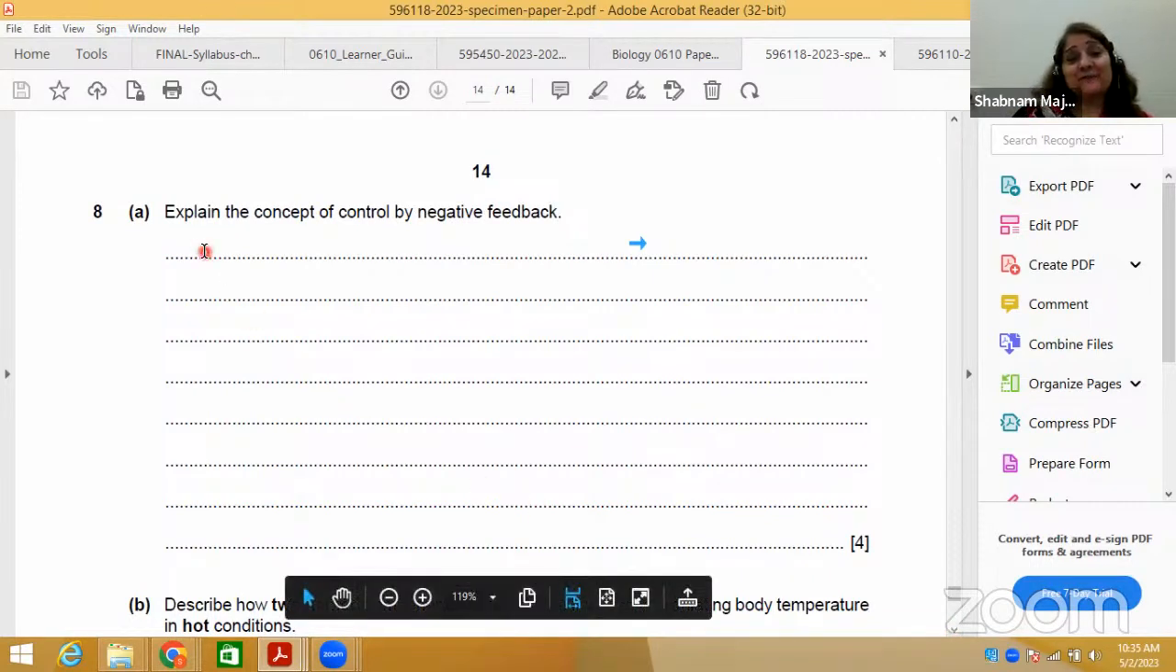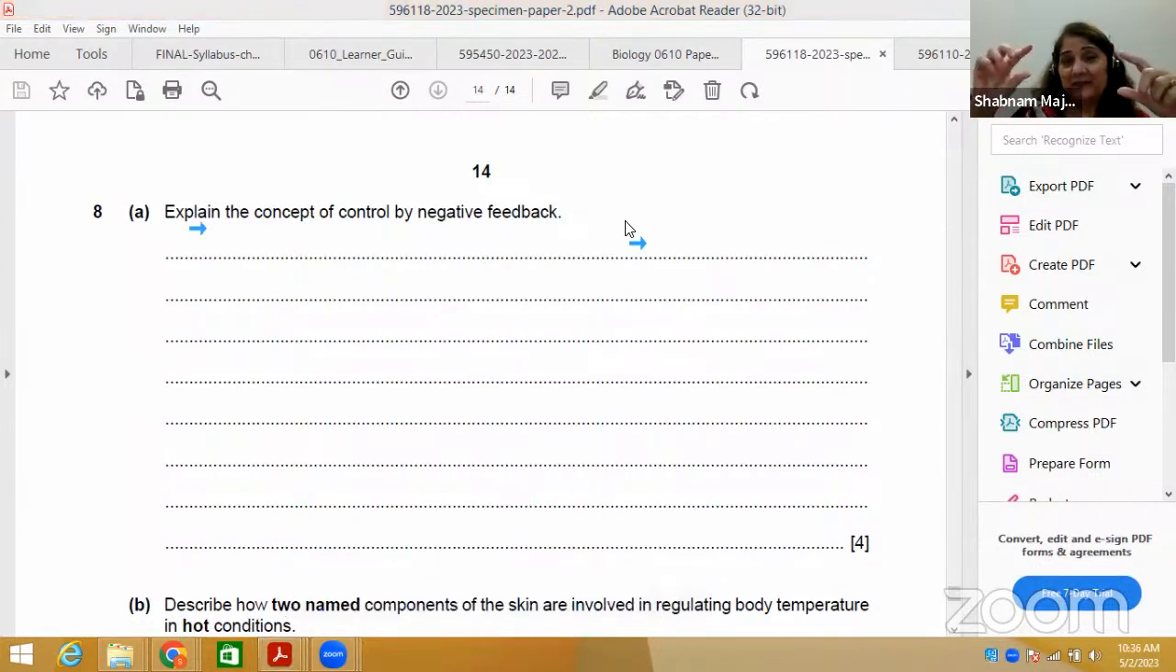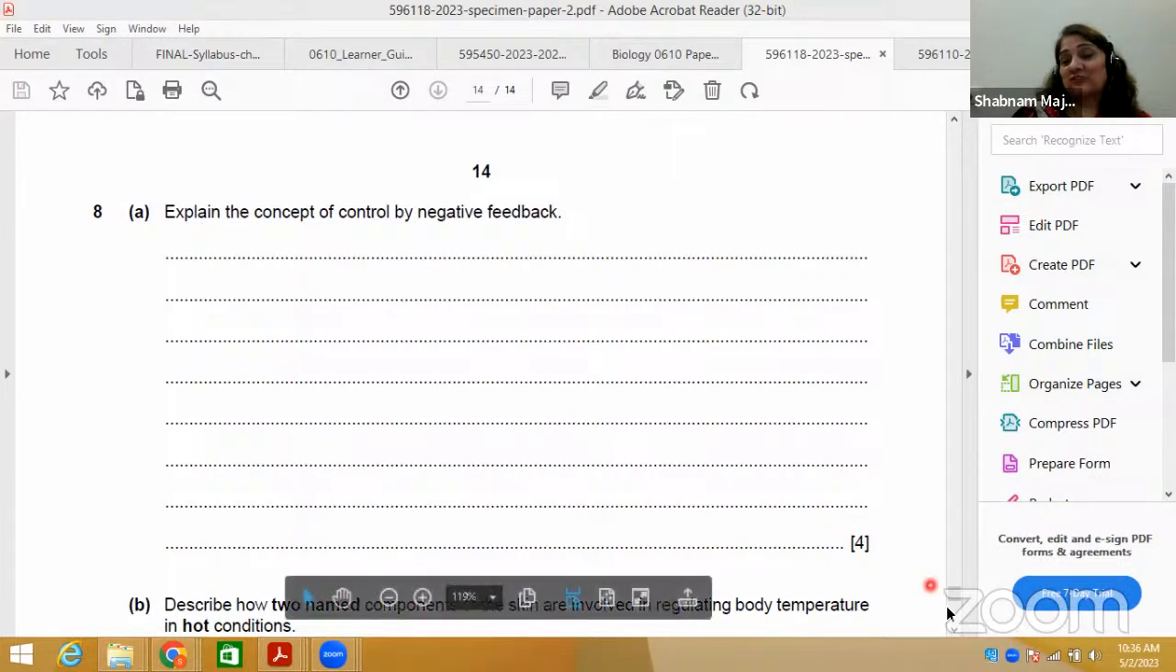The 8th question is again a 4-mark question, as you have noticed. Explain is the command word: explain the concept of control by negative feedback. Let's quickly bring negative feedback to mind. We did negative feedback basically in the homeostasis topic.